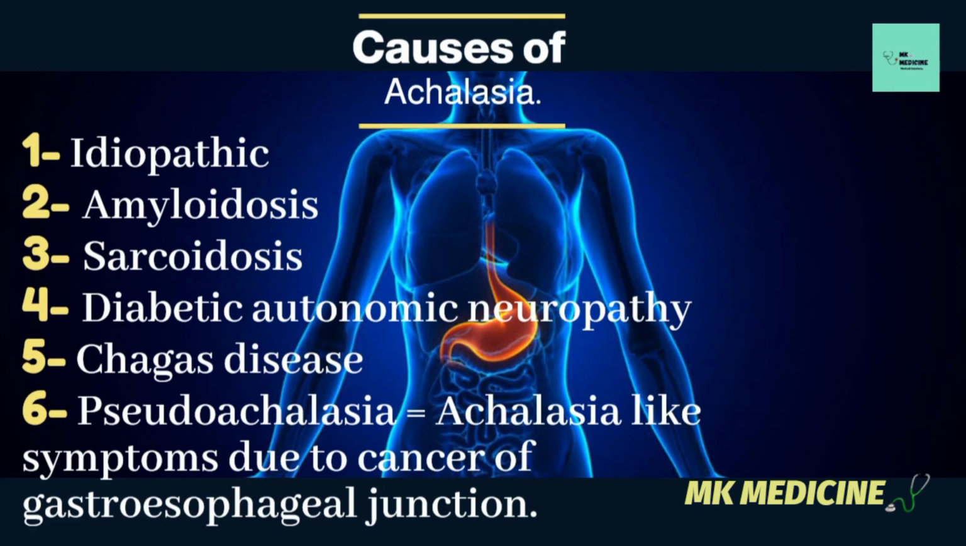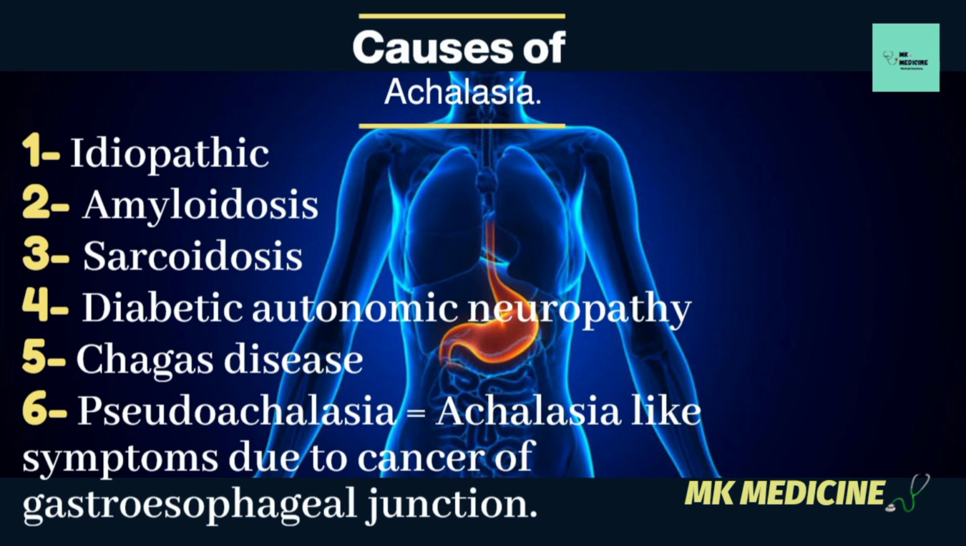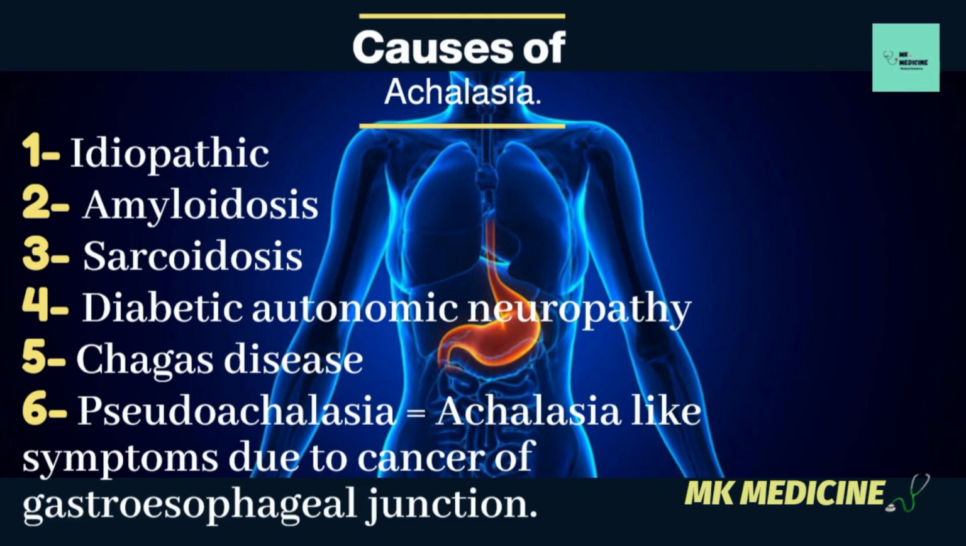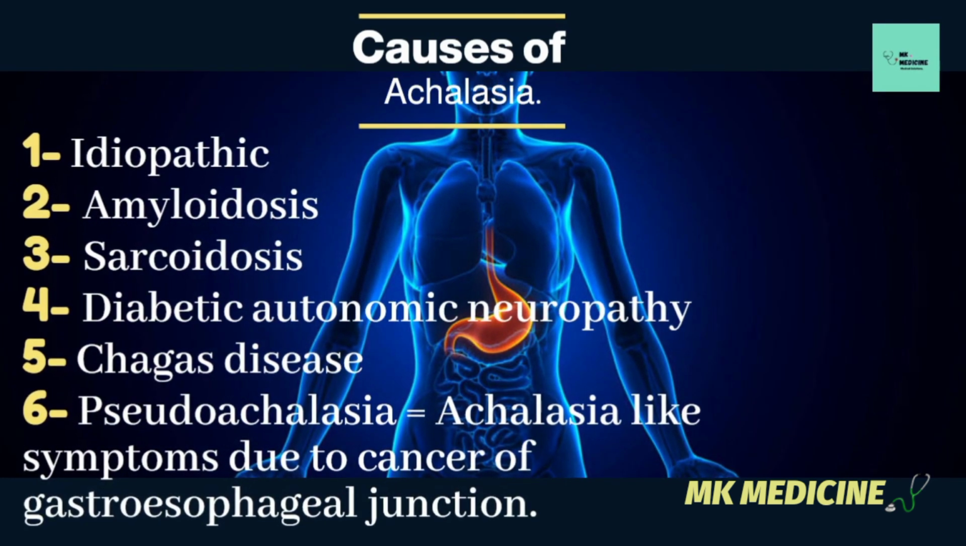Number three is sarcoidosis. It's a granulomatous disease in which granulomas occur in different organs and cause inflammation and damage to that organ and nerves. And in the same way in achalasia, granulomas deposit in the nerves of the esophageal wall that control esophageal motility and damage these nerves. Achalasia occurs.